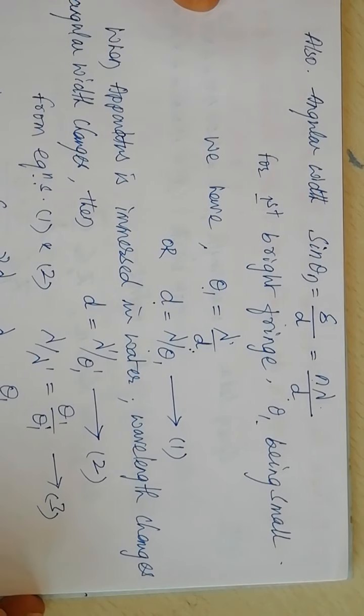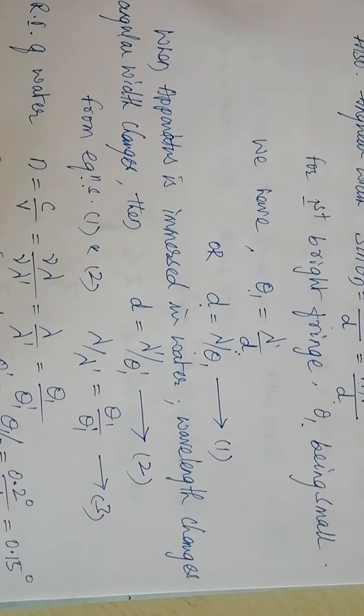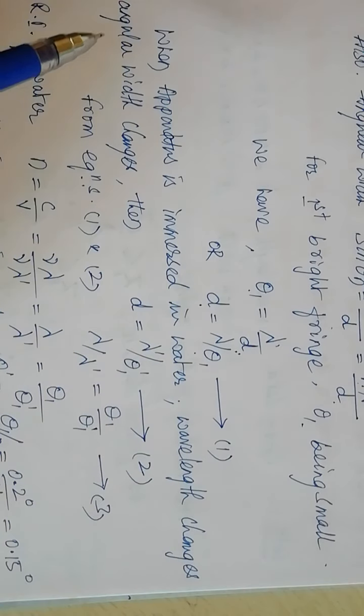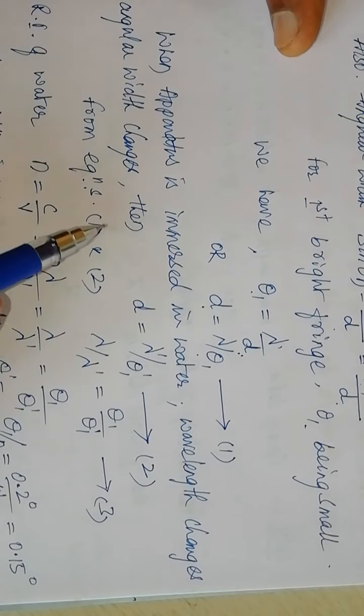When the Young's double slit experiment apparatus is completely immersed in water, as light enters the water, the wavelength decreases, the speed decreases. That's why the wavelength changes and decreases. As wavelength decreases, the fringe width decreases, and the angular width also changes in water.